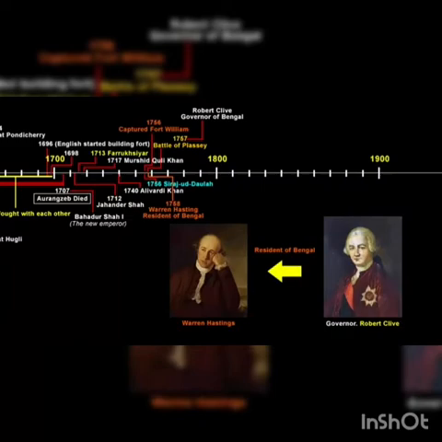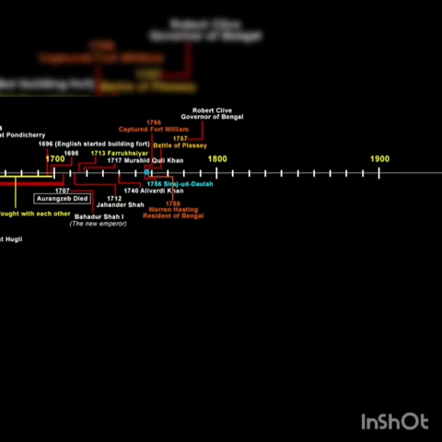So anyways, by appointing residents, we can clearly see what the company's intentions were. They wanted to use political, economic and diplomatic methods to extend their influence. For example, the company, with the help of its residents, was trying to decide who was to be the successor of the throne and who was to be appointed in administrative posts. And by doing so, it can extend its influence and become more powerful. Now this period from 1757 is the beginning of company rule in India.